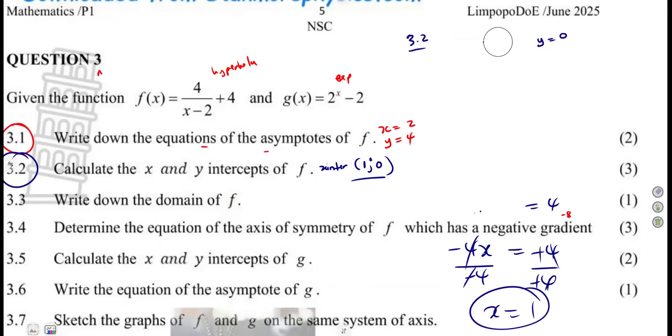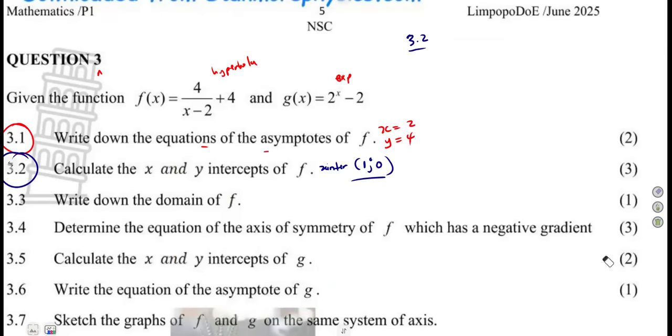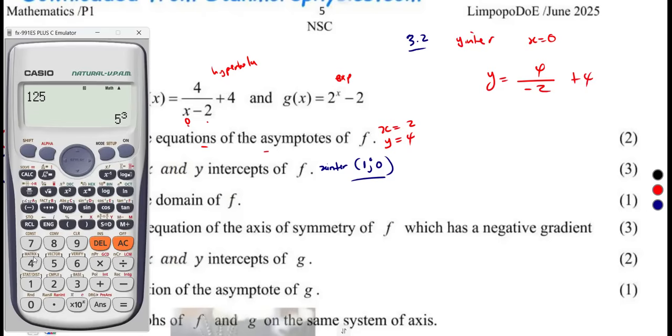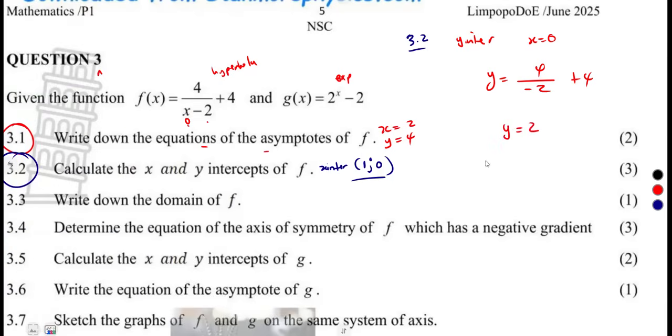Then the y-intercept, just like the x-intercept, it has a condition, all right? When it is with the y-intercept, x is equal to 0. So put a 0 there. So y is equal to 4 over 0 minus 2, that's minus 2, plus 4, of which you can just use your calculator here. That's 4 over negative 2, or 0 minus 2. All right, then plus 4. And that was going to give us a 2. So y is equal to 2.